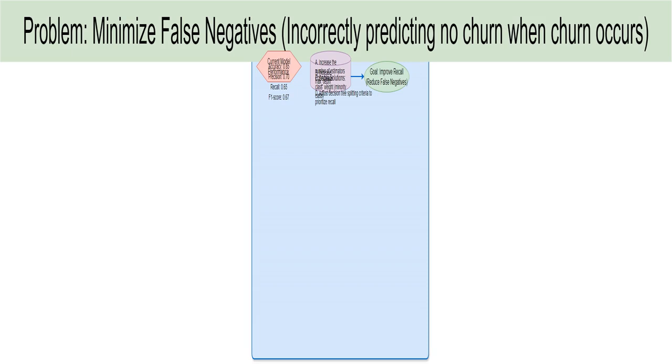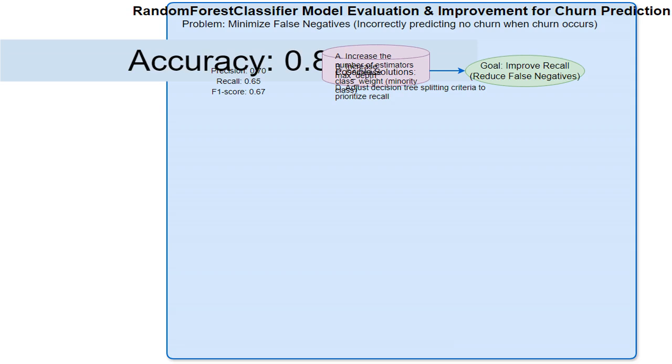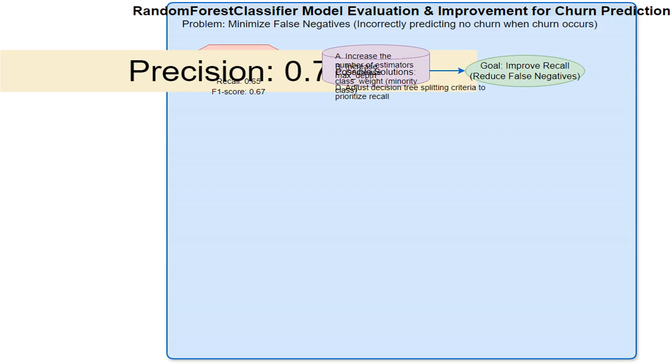I'm focusing on improving the model's ability to correctly identify customers who will churn. This means reducing the number of false negatives, cases where the model predicts no churn, but the customer actually churns. I've evaluated the current random forest classifier model, and these are the results. The model correctly identifies 65% of churning customers. This is directly relevant to the goal of minimizing false negatives. The F1 score balances precision and recall. A lower F1 score suggests room for improvement, especially concerning recall.